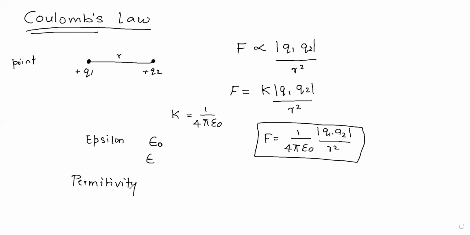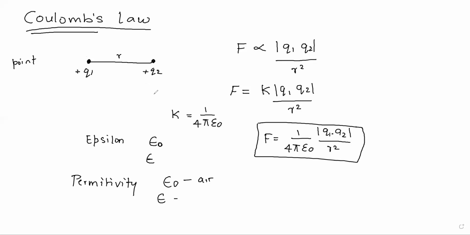So this is called as permittivity, and epsilon naught is called as the permittivity constant of a free space. Free space, that is air. Air is nothing but the free space. This is for air or the free space, and this is for any other medium. Okay, clear? So whenever we are considering air medium, we consider epsilon naught, and for the other medium we consider epsilon. What is permittivity? It is something that the medium which we use decides about the force or permits about the force.